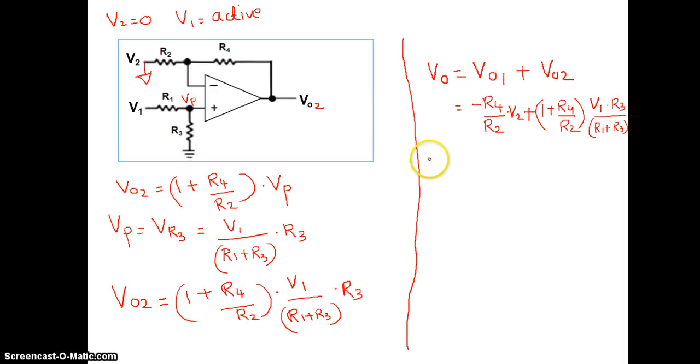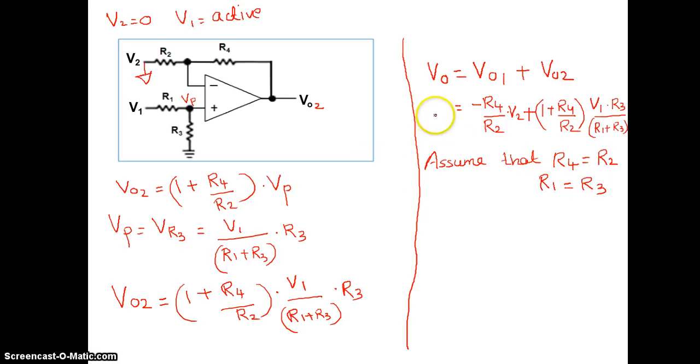Now just assume that R4 is equal to R2. That means the feedback resistance and input resistance are equal. Also, R1 is equal to R3.